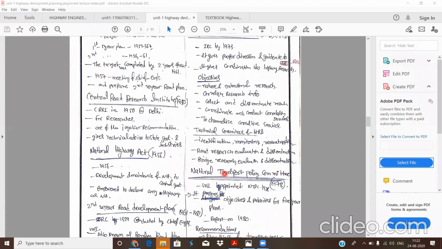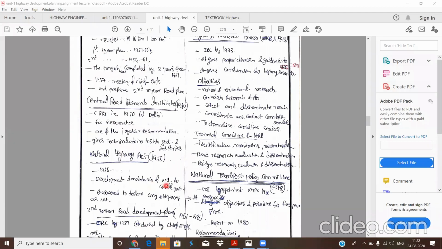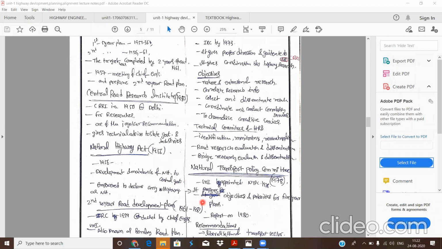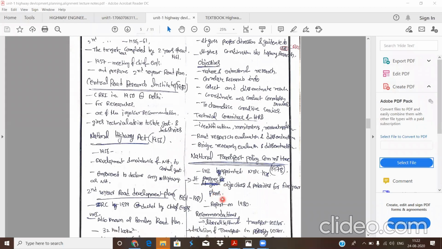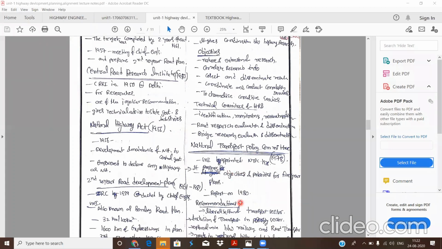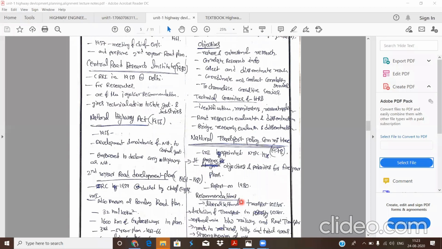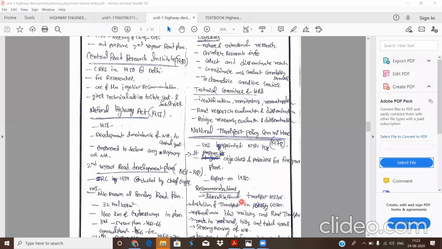We have the first, second, third, fourth. Presently we are in the 13th, maybe 13th or 14th 5-year plan. In each 5-year plan, related to highways and all routes for transportation, it gives the objectives and priorities. It gives this report in 1980. The NTPC gives some recommendations, like the Jaikar committee.